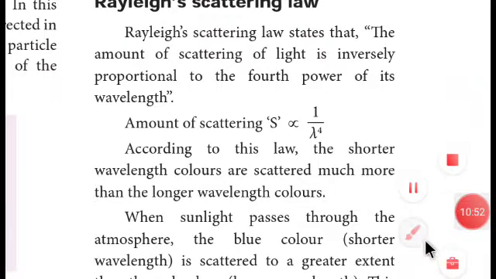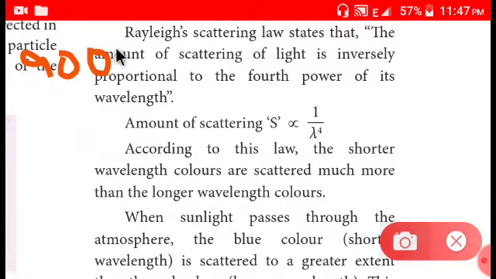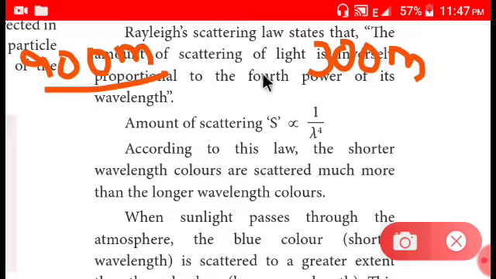What they are saying is very simple. Take two lights. One is 900 nanometer, or take it as meter, fine, 900 meter, and the other one is 300 meter. Actually, this is wavelength. So, according to this formula, if wavelength is very small, then scattering is more because it is inversely proportional.